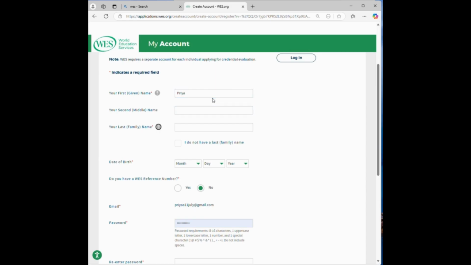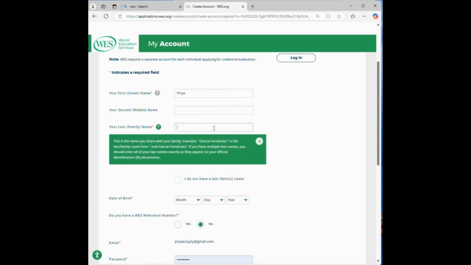Make sure you enter the correct information. Fill in all your details like your full name, your date of birth, your email address. You also need to create a password.